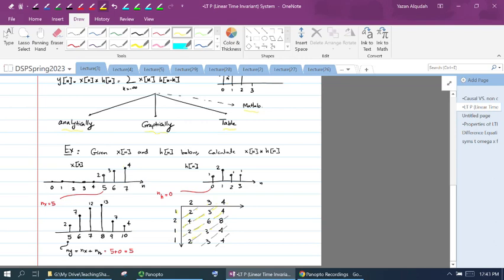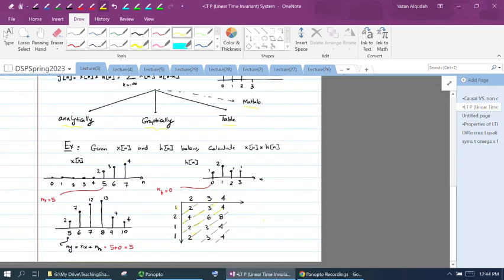8 plus 3 plus 2, which is 13. 4 plus 3, which is 7, and then 4. So the result of the convolution is going to be 2, 7, 12, 3, 7, and 4. Now, how do we know when that output is going to happen? This does not give me any information about the time index.